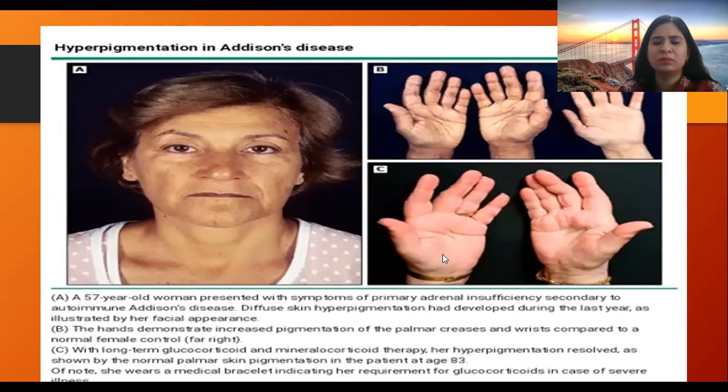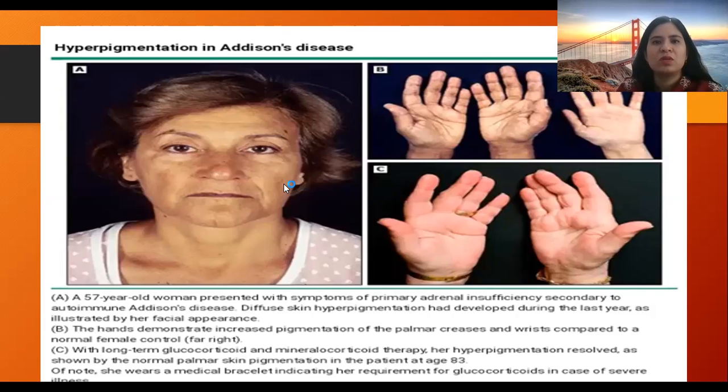With long-term hormone replacement, these dark palmar creases were gone and the normal appearance presented. It also shows the steroid bracelet worn by the patient, which shows that if some emergency occurs, the emergency doctors will know that the patient requires hormone replacement and might be undergoing adrenal insufficiency, which is a very fatal condition.